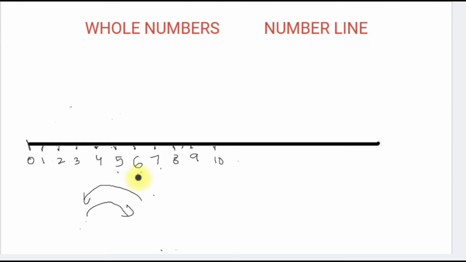It is clear that whenever we move to the right-hand side, numbers are increasing, successor. And when we move from right to left, numbers are decreasing, right?